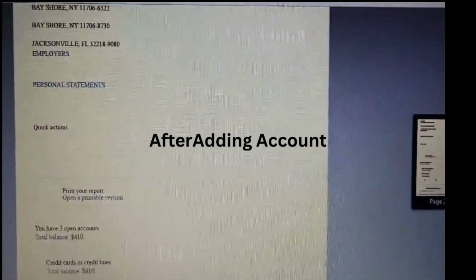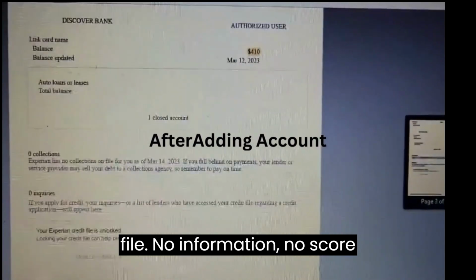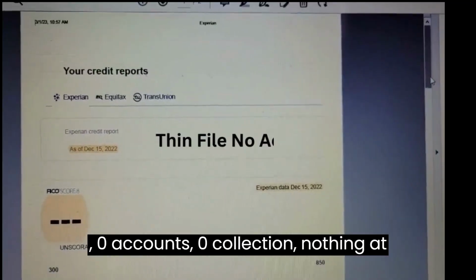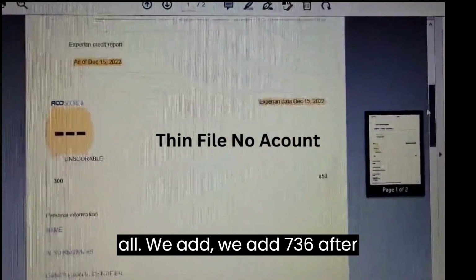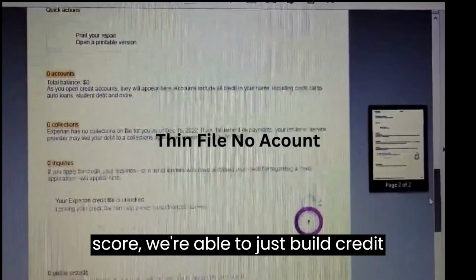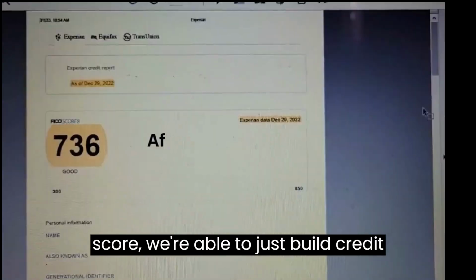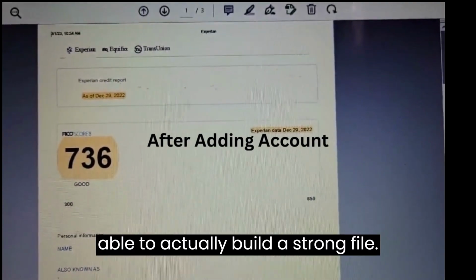Then we'll be moving on to the next file. This is called a thin file. No information, no score. Zero accounts, zero collection, nothing at all. We're at 736 after adding. Once we attain the score, we're able to just build credit from there. By doing that, we're able to actually build a strong file.